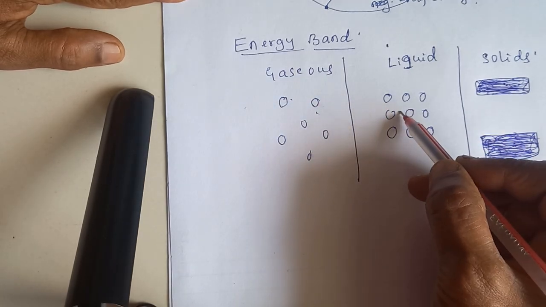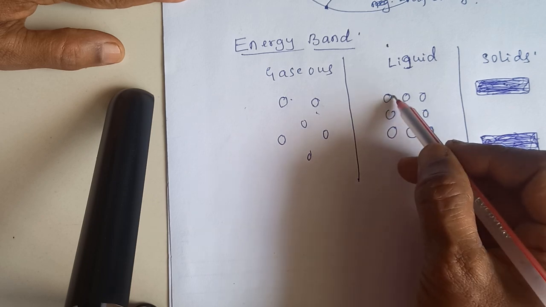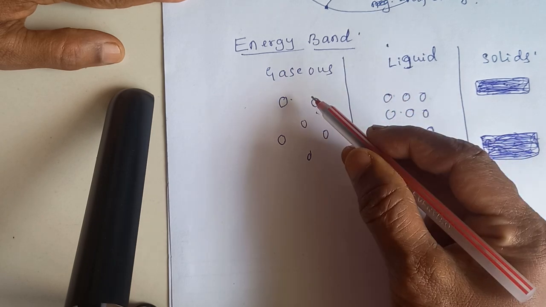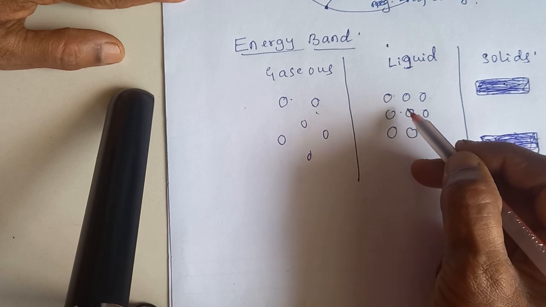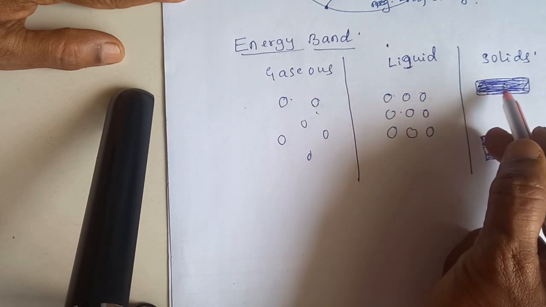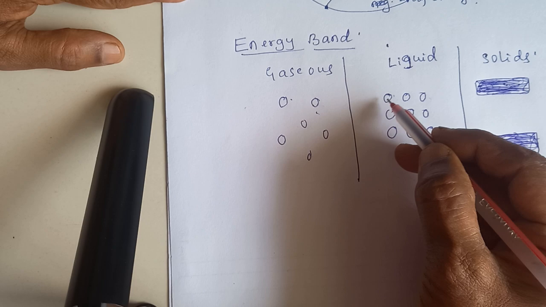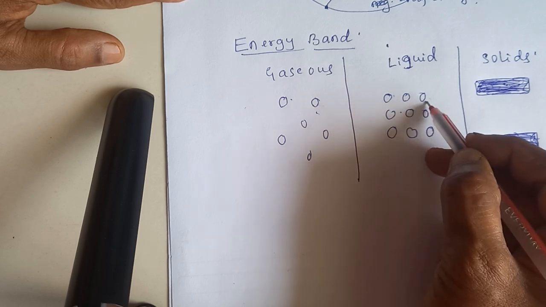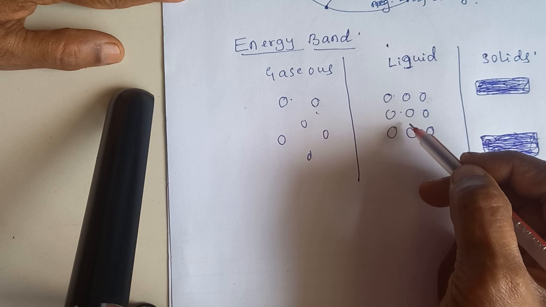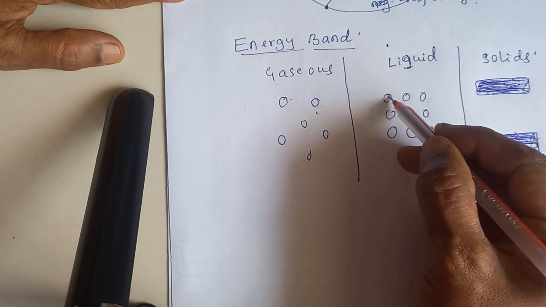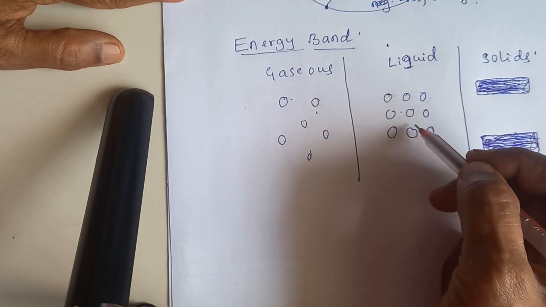In the liquid state, the molecules are closer together than in gaseous substances, but not tightly packed like in solids. They are close and not tightly packed, but they can move past each other.